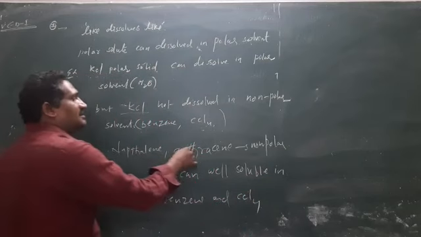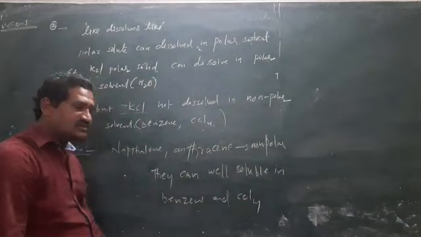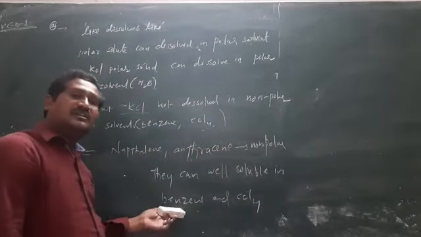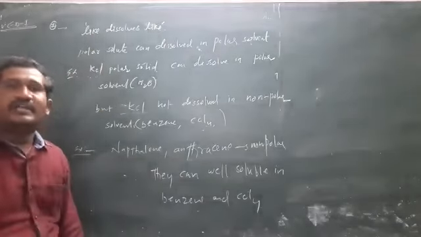Naphthalene and anthracene are non-polar, and benzene and CCl4 are non-polar solvents. So non-polar solids dissolve well in non-polar solvents. This is about the nature of solute and solvent.